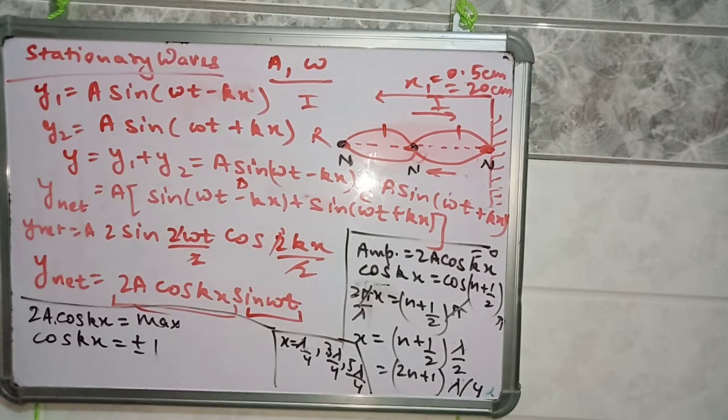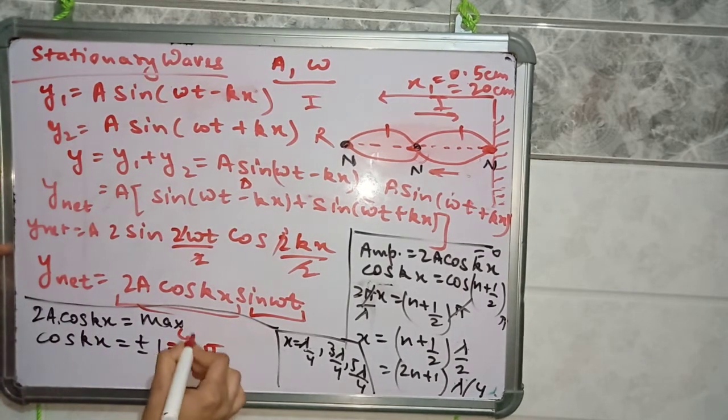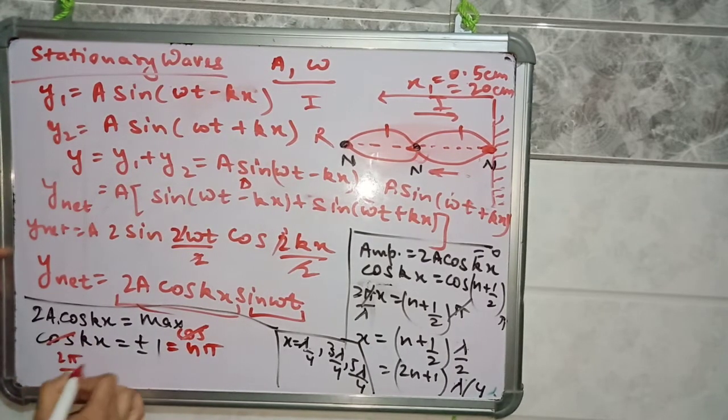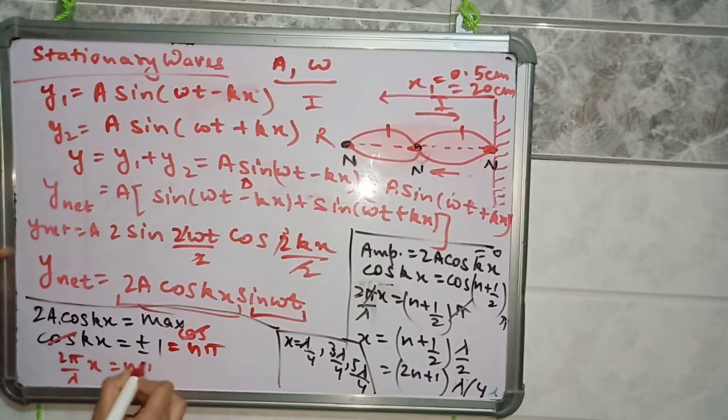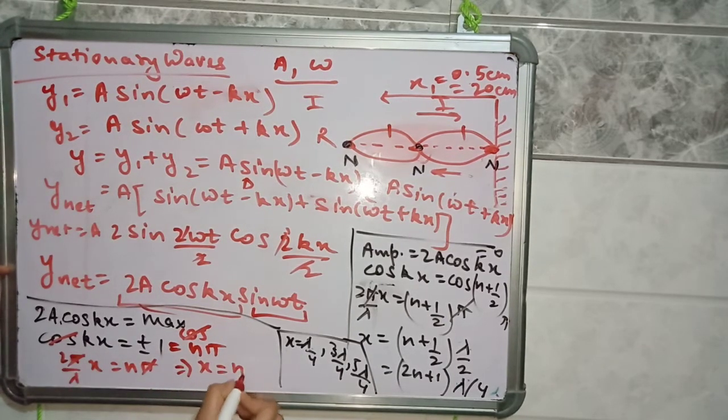Cos kx is plus or minus 1 at n pi. So cos of kx equals cos of n pi, cos cancels with cos, k is 2 pi by lambda into x equals n pi. Pi cancels with pi, so x is equal to n lambda by 2.